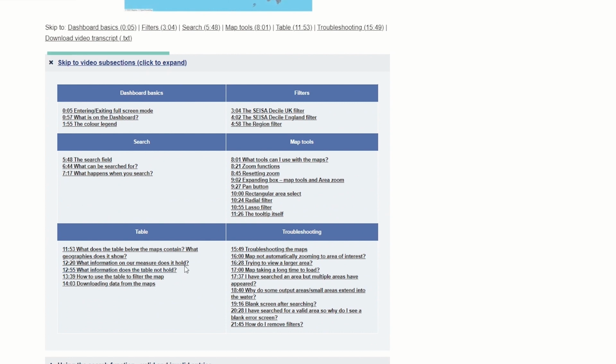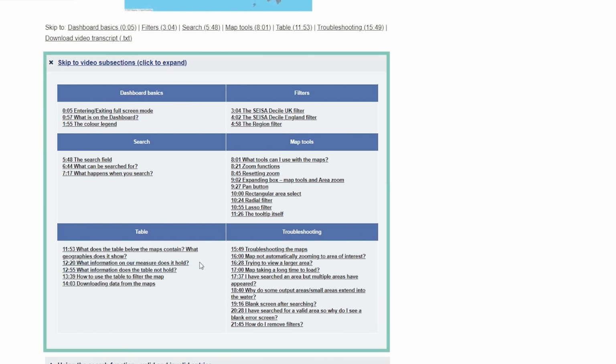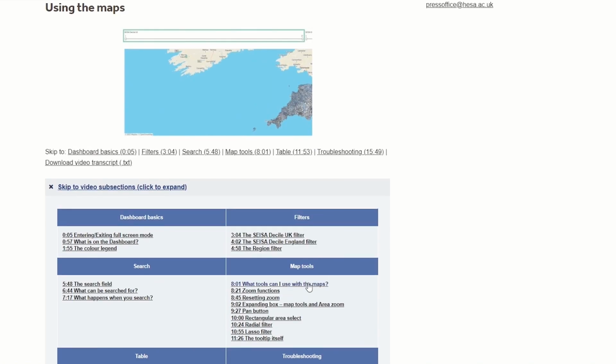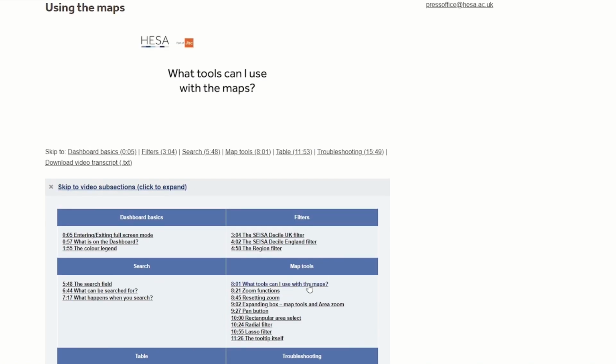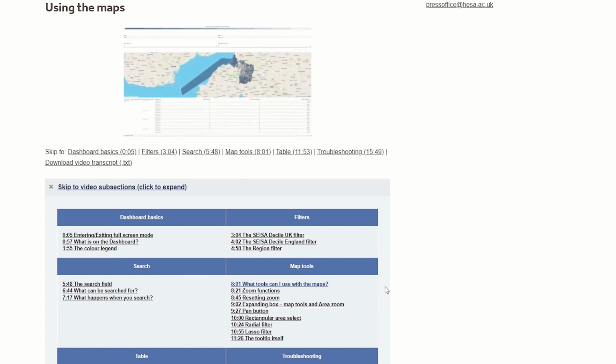Links to the subsections within each chapter can be found within the expanding box. Again, clicking on the link to a subsection will take you to that part of the video. If you would like to view a written transcript of the user guide and instructions, you can do so by clicking on this link here.